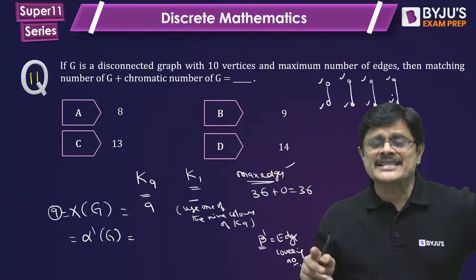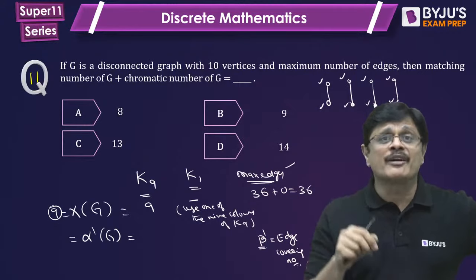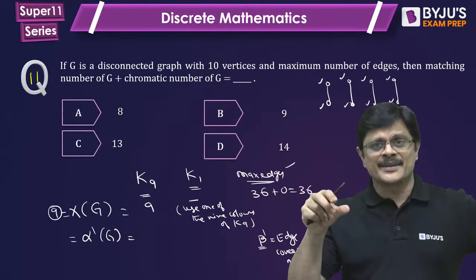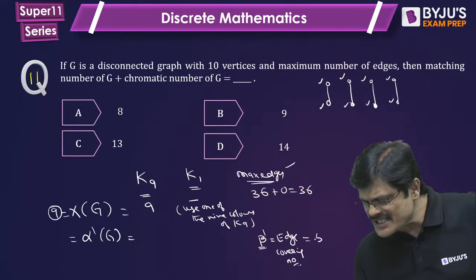See, with 4 edges, I can cover 8 vertices. And I have to cover one more vertex. Total 9 vertices are there. To cover that vertex, I need one more edge. So here beta dash is simple.